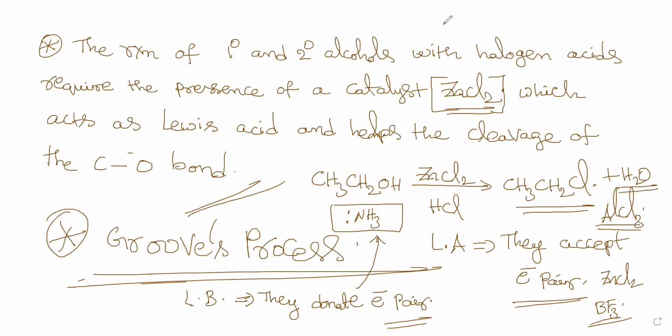So let's see another thing here. You have CH3, CH3, CH3, connected to OH, right? This is tertiary butyl alcohol.